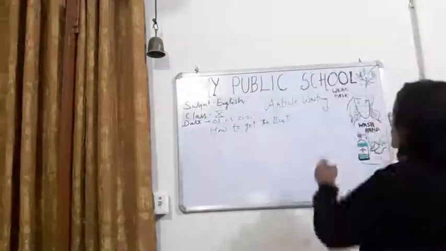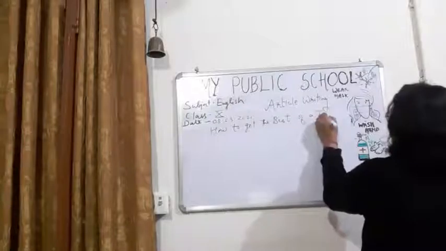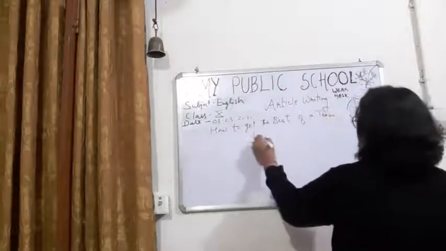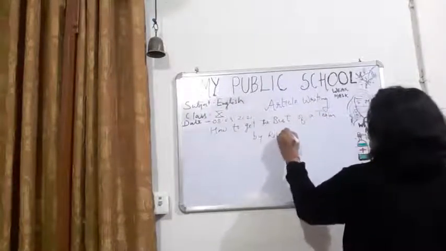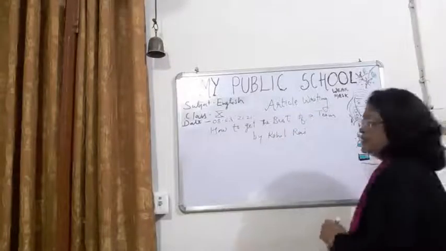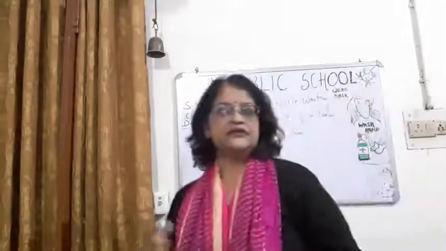how to get the best out of a team, by Rohit Rai. Okay, so you can see how I am writing the heading, children, and then how to get the best out of a team. Man is a social animal. He can't live in a vacuum. He has to depend on others to make a living. He has to bond with others and be a part of a team.